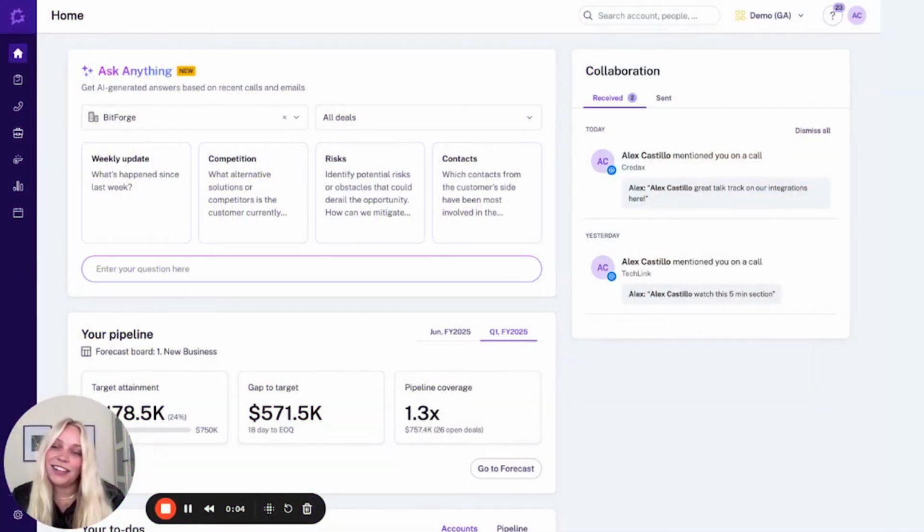I'm a senior SDR here at Gong, based out of the San Francisco office, and I support the enterprise business unit. A fun fact about me is that I actually grew up on a wildlife refuge in Central Valley, California.